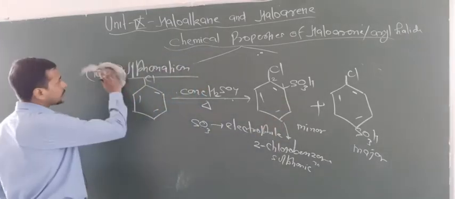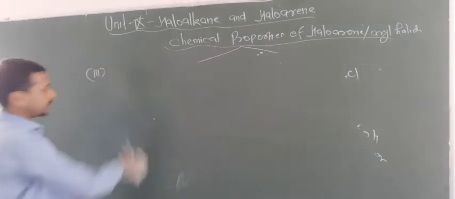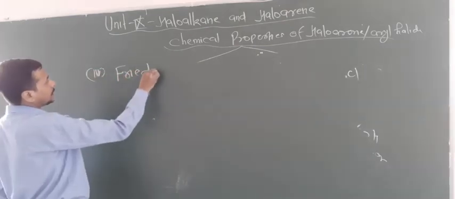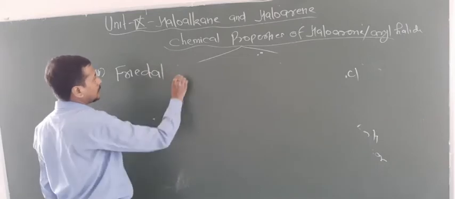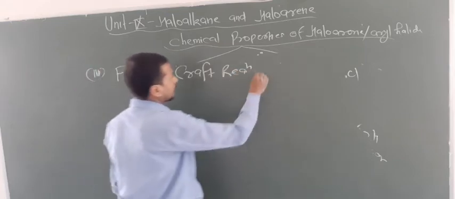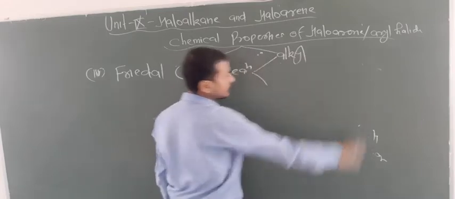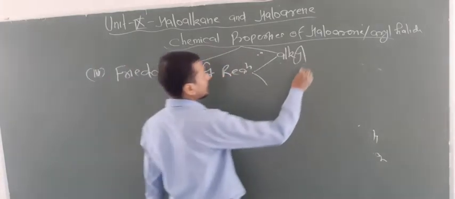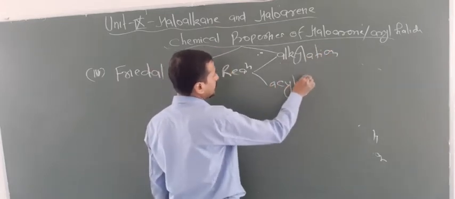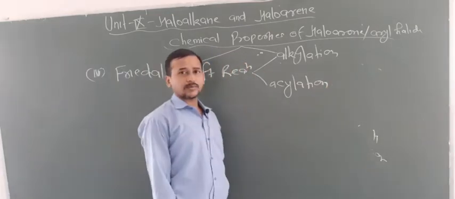Okay, now the next most important reaction also, the Friedel-Crafts reaction. So the fourth reaction is Friedel-Crafts. It is named after two scientists, Friedel and Crafts. This is basically of two types. One is alkylation, that means addition of an alkyl, that is carbocation, alkylation. And second, you have to know about acylation. Here an acyl group is added and here an alkyl carbocation is added.